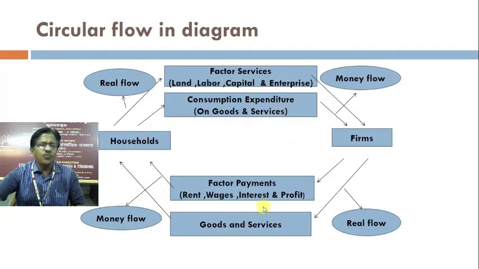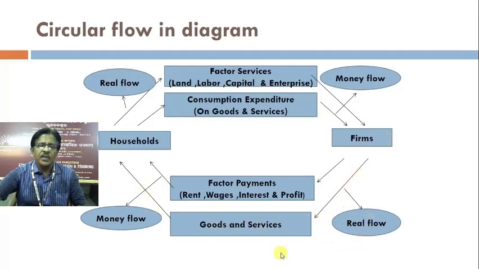So there are two flows, as you have understood in the earlier section of this presentation: real flow and money flow. The flow of factor services from households to firms is a real flow. Another real flow is the flow of goods and services from firms to households.